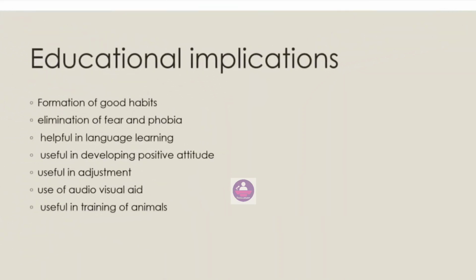Now we will discuss the educational implications of classical conditioning. First is the formation of good habits. Habits like punctuality, cleanliness, obedience, respect for elders and discipline can be developed with the help of conditioning. Elimination of fear and phobia: fear and phobia are aroused by unnatural or irrelevant stimuli. When things and objects are associated with unpleasant experiences, a generalization of phobia is made. So there must be no unpleasant stimuli for the students.